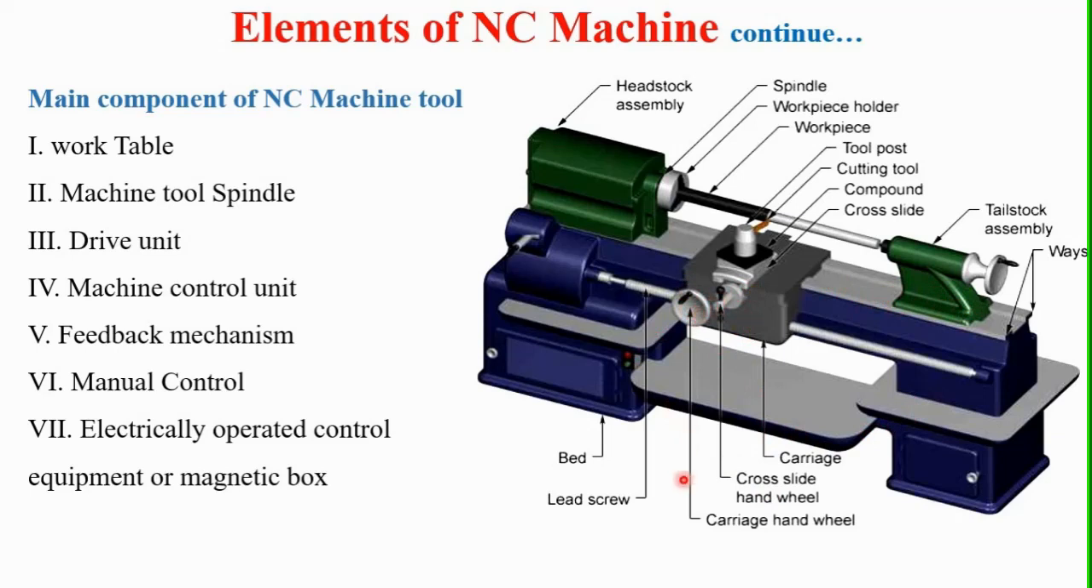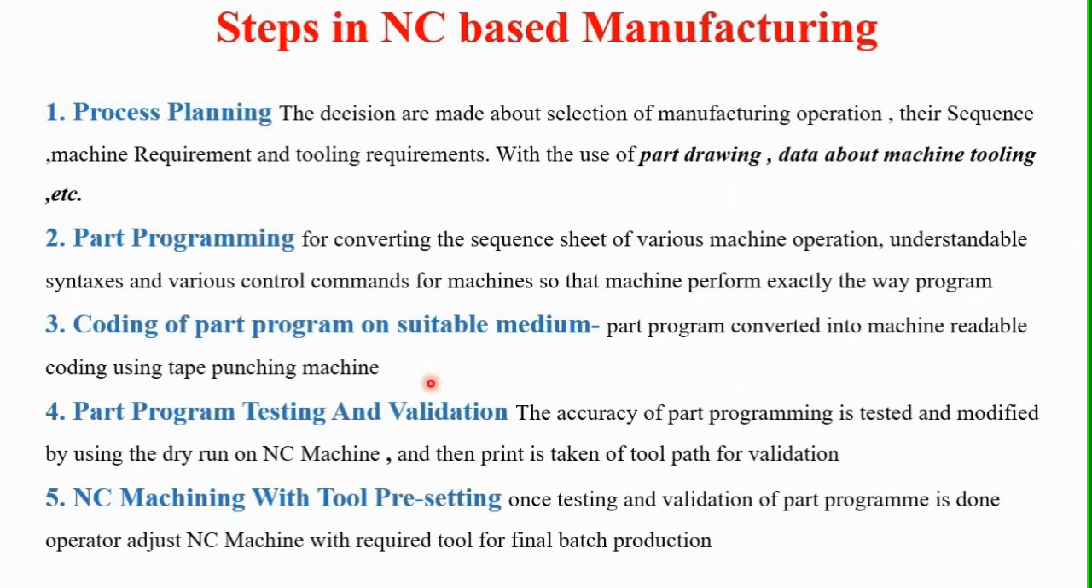Then the carriage handwheel is also provided to move this carriage along this direction, perpendicular and parallel to the spindle direction. Then this is the lead screw, which is provided to give motion to this carriage. Then this is the bed of this CNC machine, which is provided to support all this assembly of this NC machine. Then we will see the steps in NC based manufacturing.